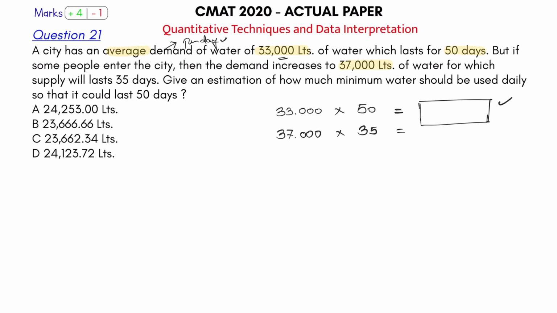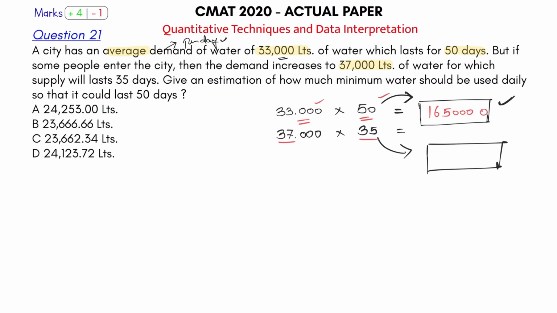Correct. Now see, this capacity is required to be consumed by the city. This is what the city has consumed till now. So let's calculate. This is what is required for the city. So 33 into 15 is what? 165. Okay, 165 and then 4 zeros here. 1, 2, 3 and then 4. 3 from here, 1 from here.